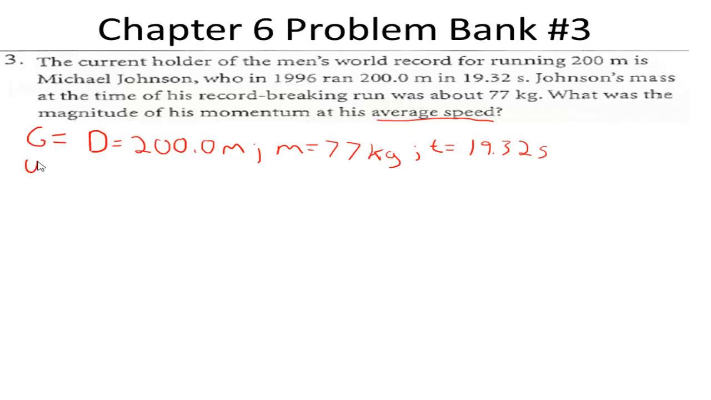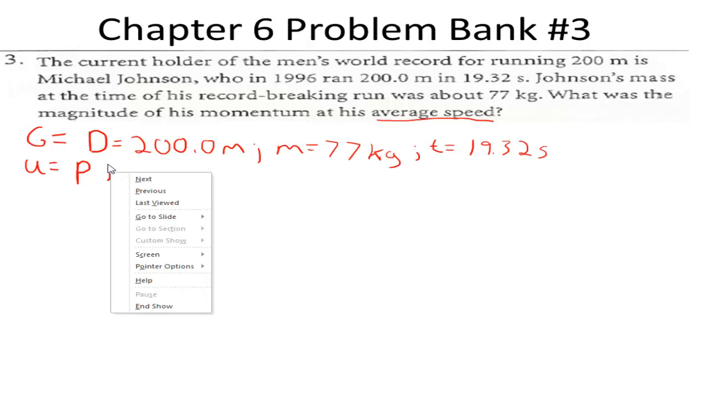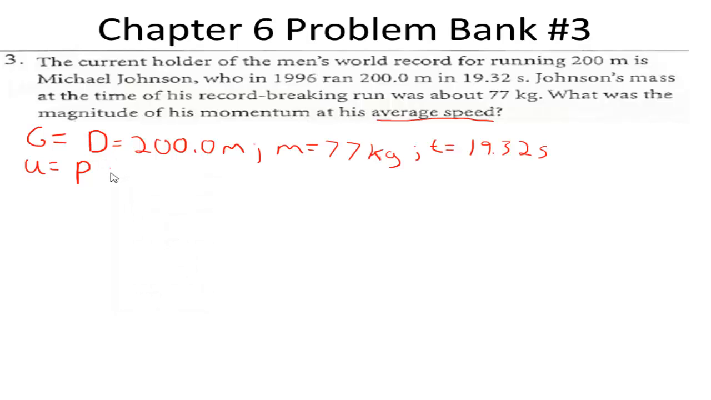Our unknown is our lowercase p, or momentum. Knowing that our momentum is a product of our mass times our velocity, we also are not given our velocity, so we will solve for that.